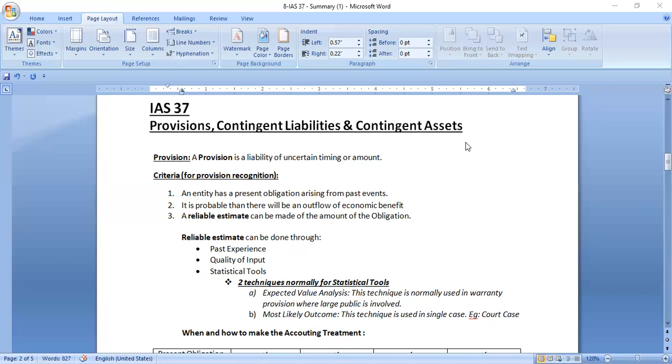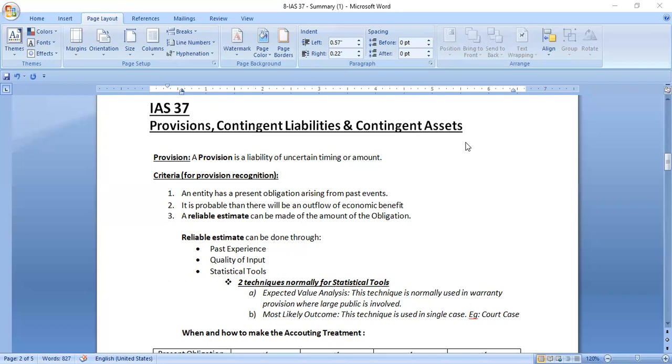Okay, so now see the criteria for the recognition of a provision. There are three criteria as shown on this screen. Let's read it out. The first one is that an entity has a present obligation arising from a past event. That is the same as the definition of a liability. I hope you can understand this well.